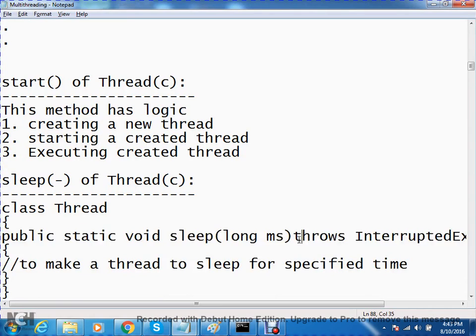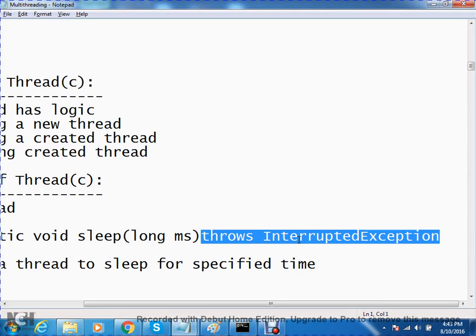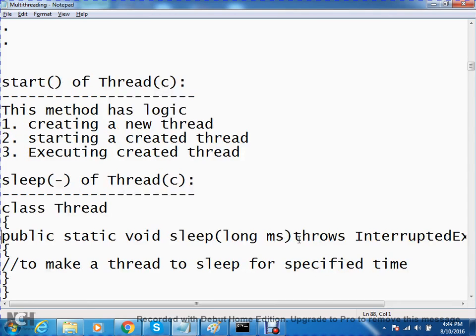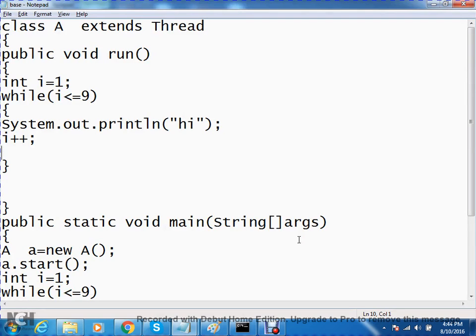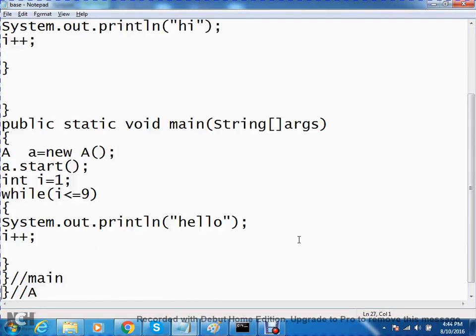Please make sure it throws what? A checked exception, InterruptedException. It is transferring the responsibility, the duty of exception handling, that is try and catch, to whom? The caller. Now, in my code, I will call that Thread.sleep method. It is a static method, how to call? Through the class name, Thread.sleep. Yes or no?